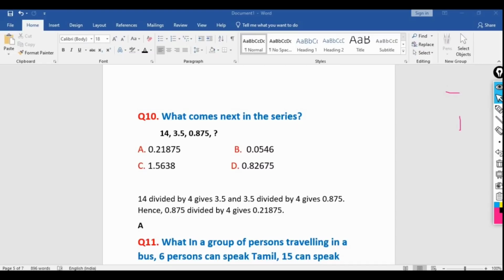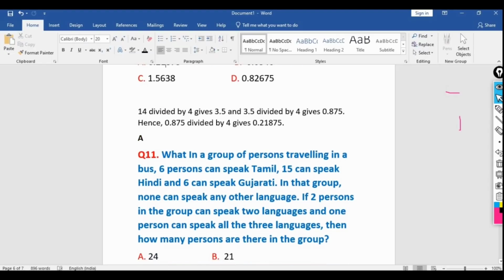3.5 divided by 4 equal to 0.875. 0.875 divided by 4, this much we'll be getting. The correct option will be A, 0.21875. We need to do a little bit of calculation here. Otherwise, nothing is there. So now let's move to the next question.